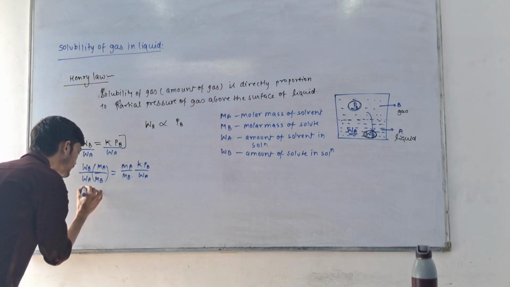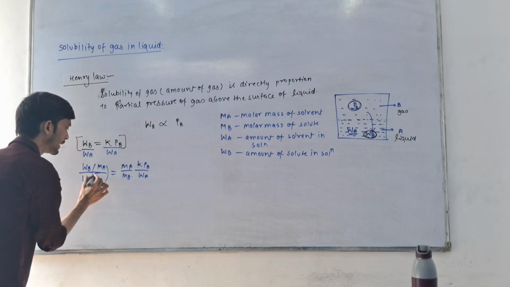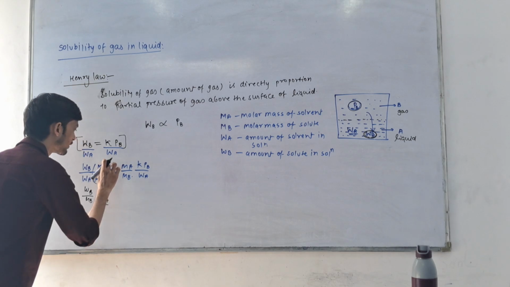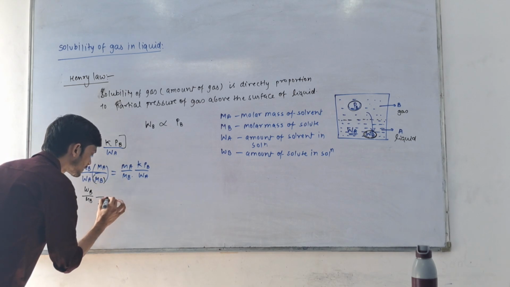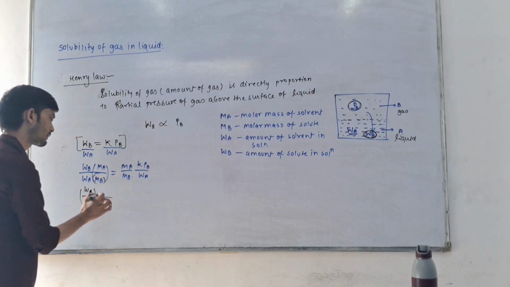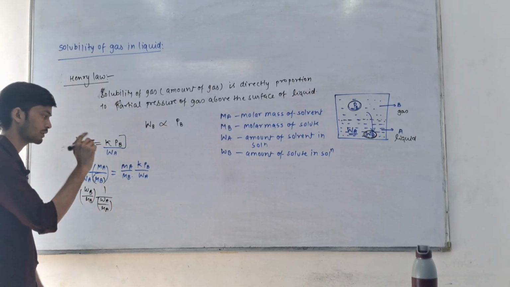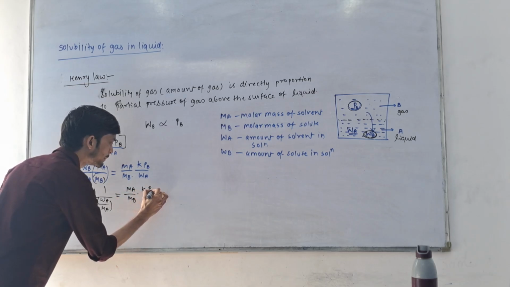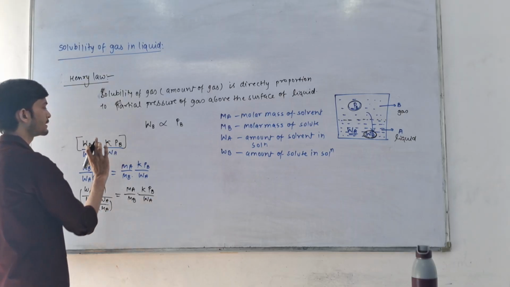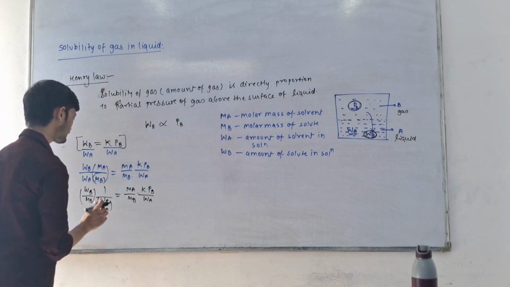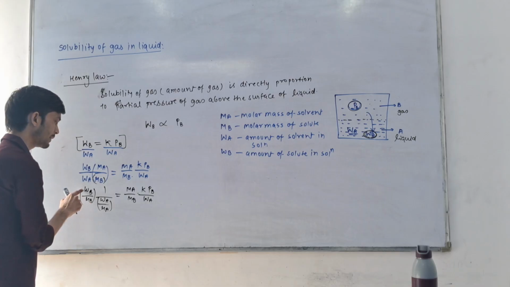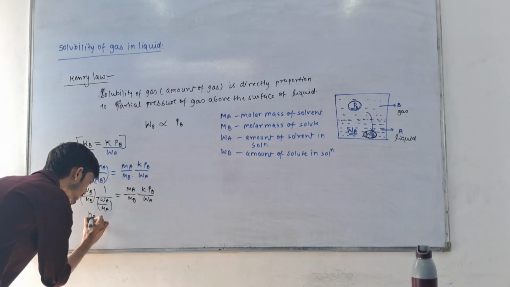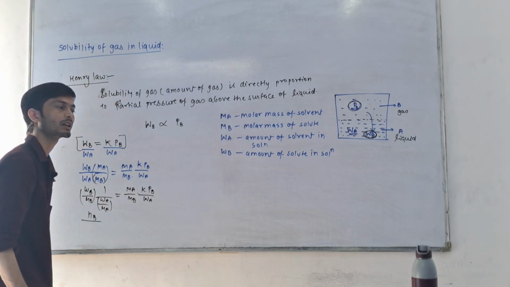So I can write this as WB upon MB, and WA upon MA, taking MA from here to here. This is 1 upon WA upon MA. This side is just MA upon MB, K PB upon WA, where K is a constant. WB upon MB, that means given mass upon molar mass, is moles of gas.